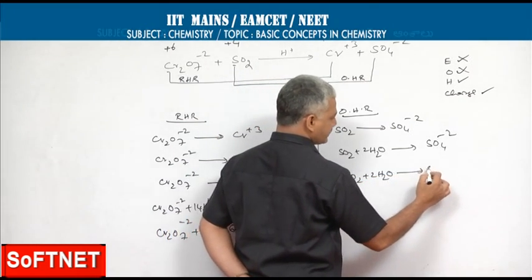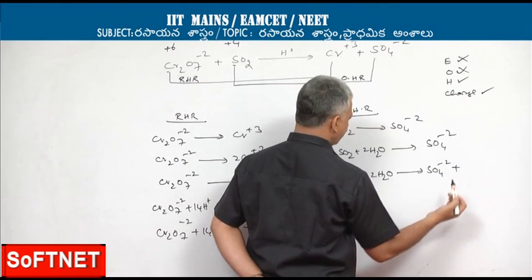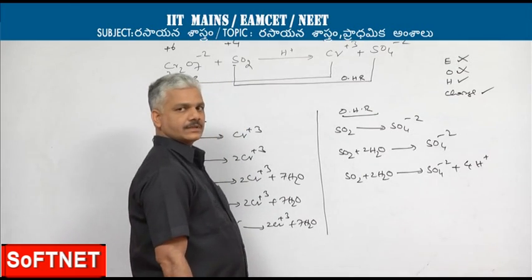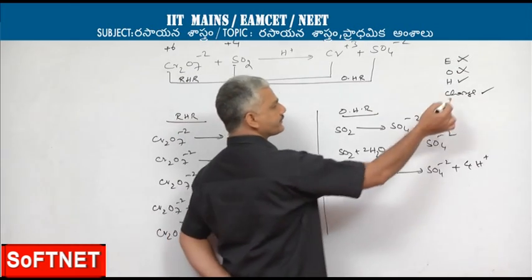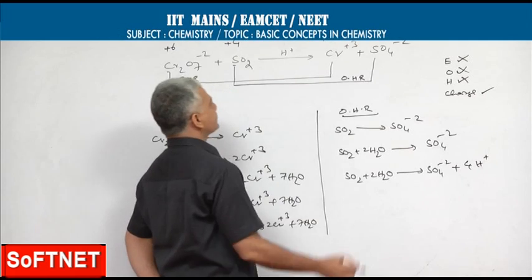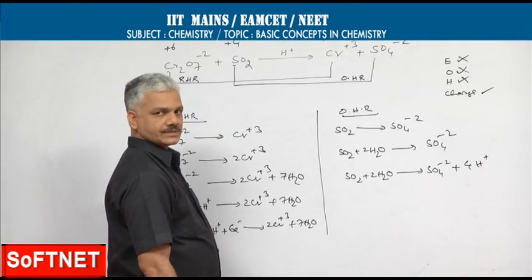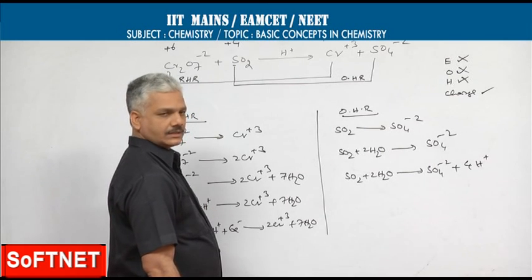So, hydrogen is balanced by adding the required number of H+ ions because the reaction is taking place in acidic medium. Now, to balance charge, consider the change in oxidation state, which is 2 units. As it is oxidation, the difference is indicated on the product side.